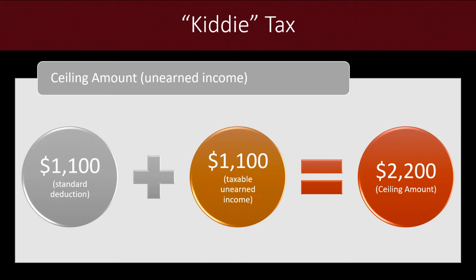And so if this child has unearned income under the $2,200, they will not need to pay this kiddie tax, the tax at the same rate as their parents. If they have unearned income over that amount, then we are looking at a tax based on their parents' tax rate.